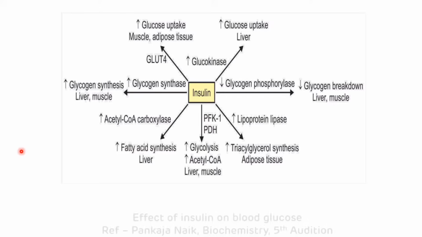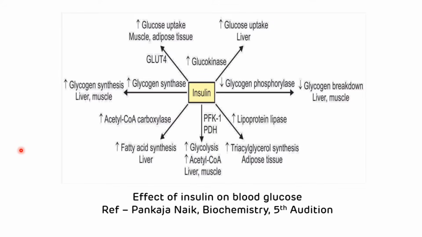This is the picture showing the effect of insulin on the blood glucose. As we have discussed, enzymes which are activated by insulin by covalent modifications are active in the dephosphorylated state. Most of the enzymes activated by insulin are glycogen synthase, which increases the synthesis of glycogen in the liver and muscle, then glucokinase, which increases the uptake of glucose by the liver. Then there will be the inhibition of glycogen phosphorylase, so there will be the inhibition of glycogen breakdown in liver and muscle.